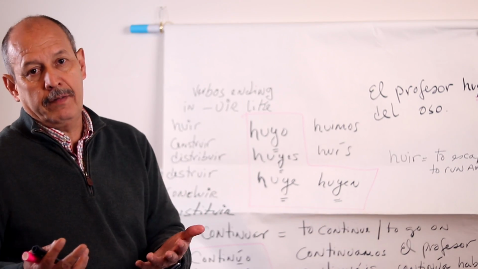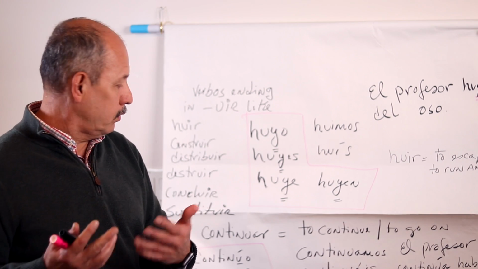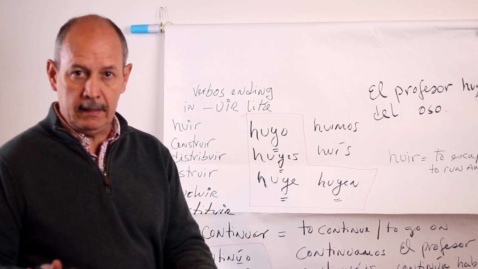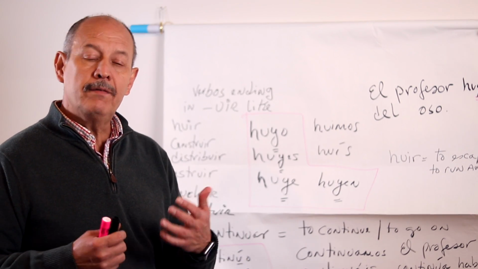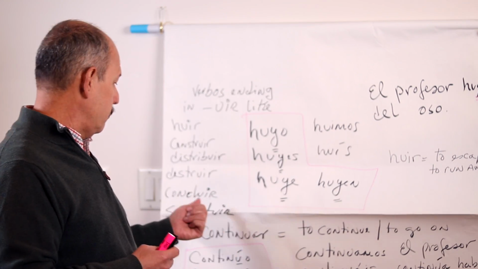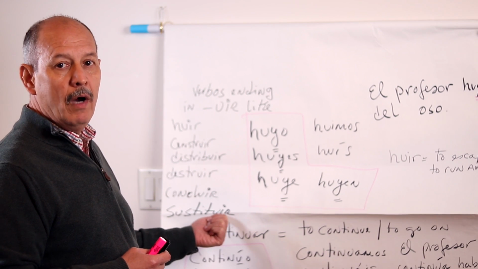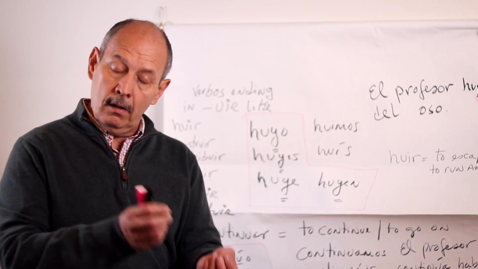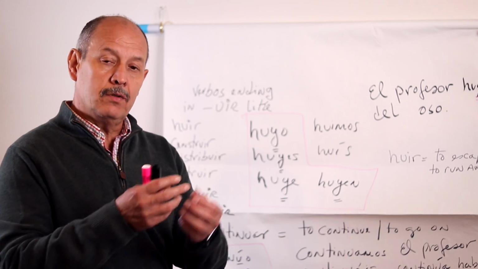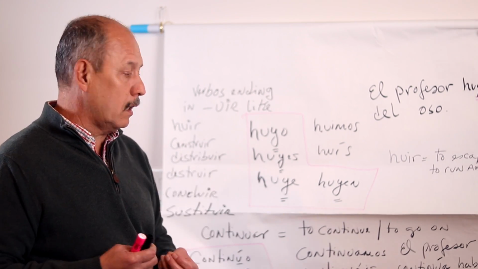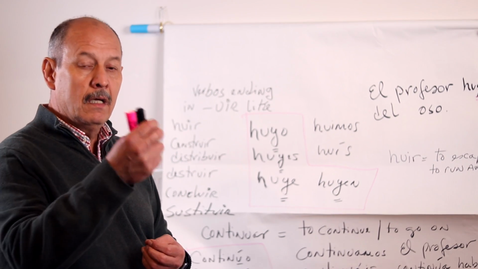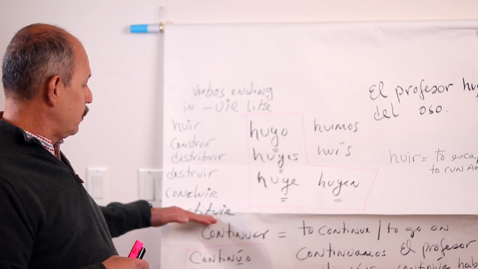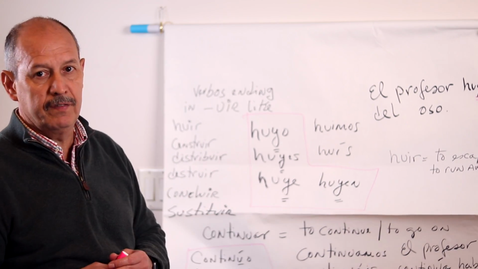Concluir will be another common verb, to conclude, to finish. Sustituir, to substitute, right? If you are a player, for instance, maybe your coach will take you out and put another player instead of you. Or the other way, you can enter the game and the coach will substitute another player and ask you to go and play for a moment. That's sustituir. So that can be a useful verb, right?